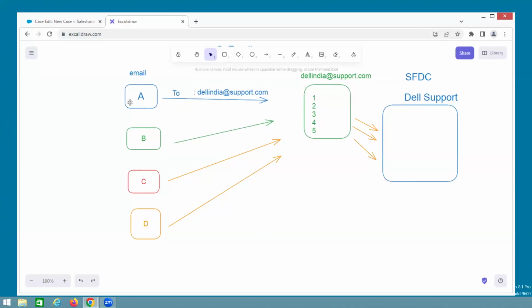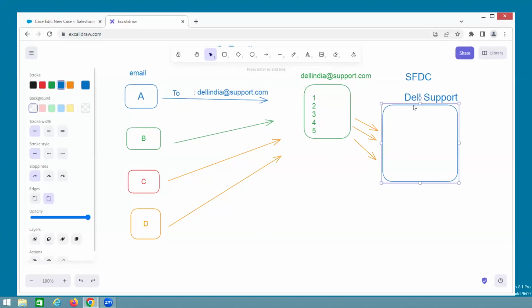My approach is, this is the mailbox. This is the difference. For example, here 80 members are there, 80 mailboxes. Right? Everybody has their own personal mail ID. Now, everyone's target is creating the case in the respective Salesforce account. So that is the reason. This is the Salesforce account.